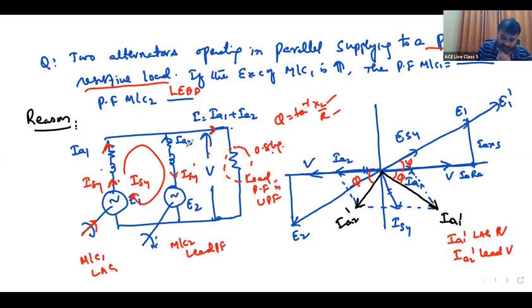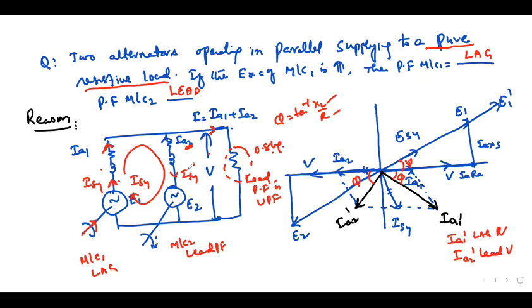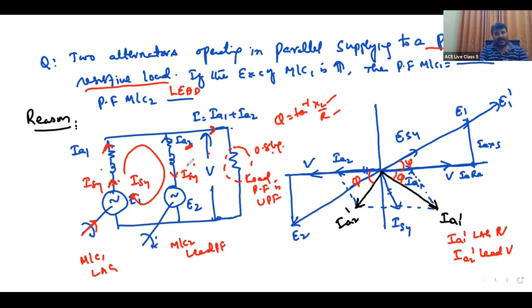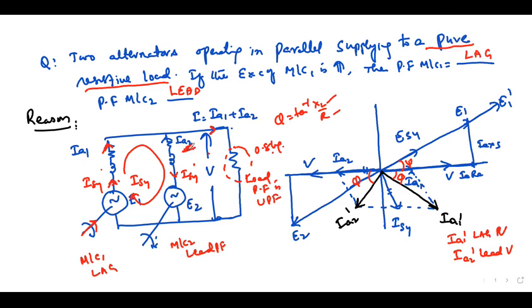Earlier IA2 had both IA cos phi and IA sin phi. Now this ISY is coming in, and if ISY is more than the actual reactive power, then it will become minus. If you increase the excitation of the first machine very high, there is a chance the second machine may go to leading reactive, because IA2 has IA cos phi plus j IA sin phi, but this ISY is more than this IA j sin phi. Now it becomes reversed, and it may become leading.